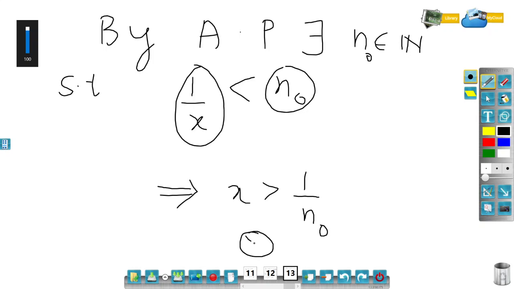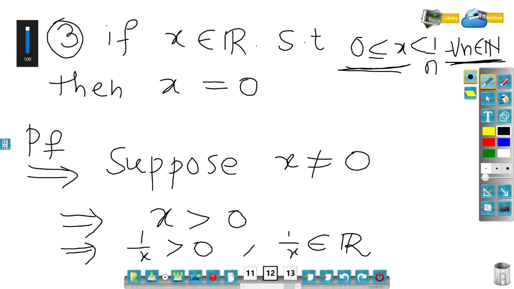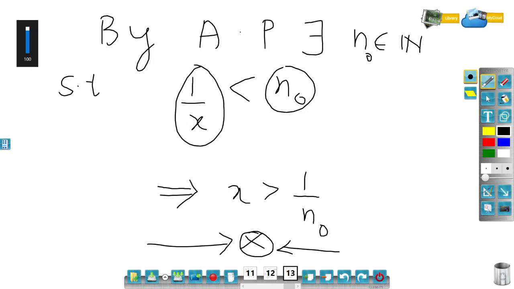Now which is a contradiction, because in the given fact it is given that for any natural number 1 by n is always greater than x, and now here I got a natural number such that x is greater than 1 by n naught, which is not possible because n naught is one of the natural numbers, so x has to be smaller than 1 by n naught. So the reason: since x is always less than 1 by n for all n belongs to natural number, and here I got one natural number where x is greater than 1 by n naught, which is not possible. So we got a contradiction because of our wrong assumption.